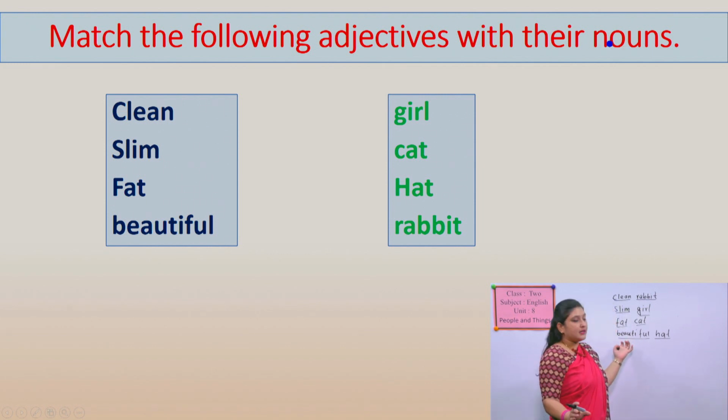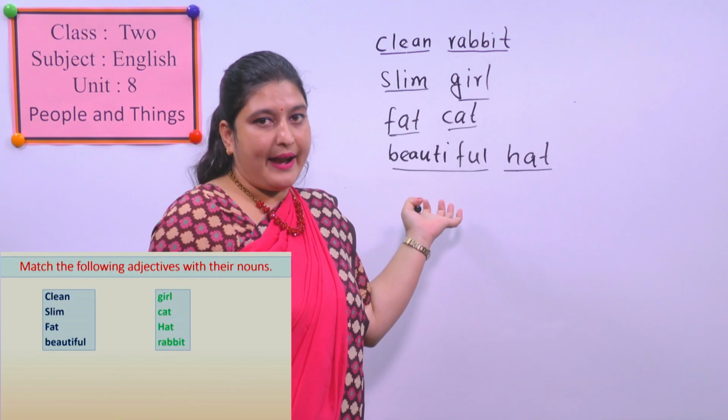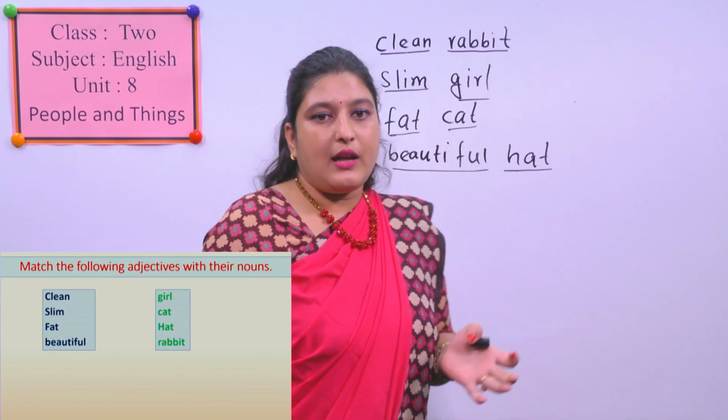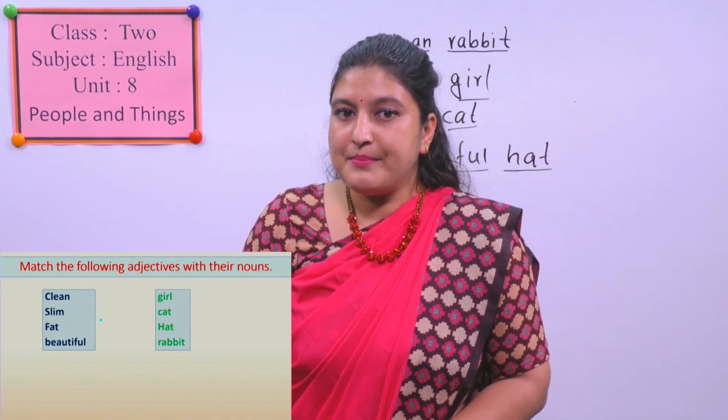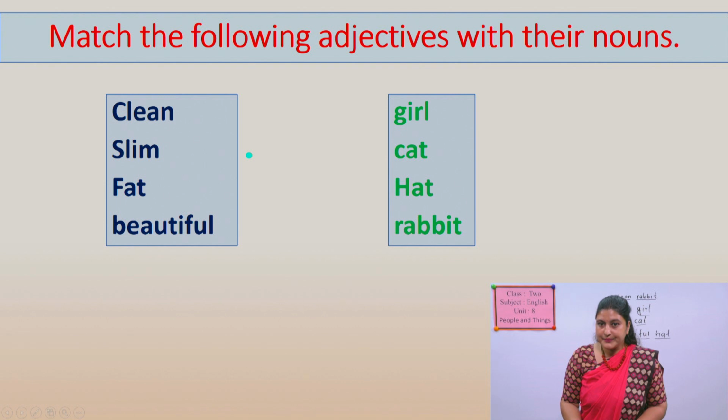I have already given you the adjectives and nouns here. I have already taught you, so I think you can match them very easily. Yes? Now let's match. First of all, let's read the words from both columns. The words in these columns are adjectives or describing words. And the words in these columns are nouns. So they describe the nouns. Okay? Let's match them.